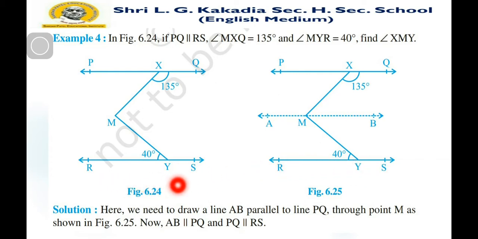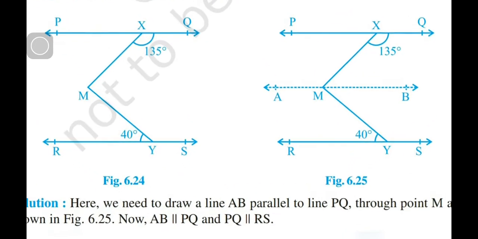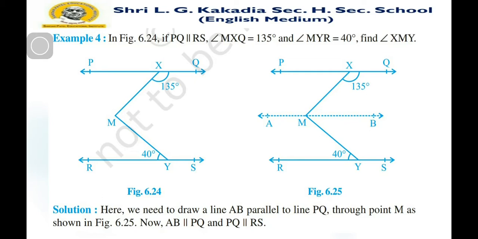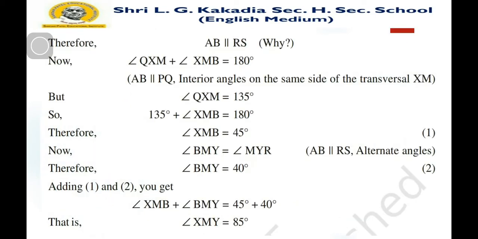Solution: we need to draw a line AB parallel to line PQ through point M, as shown in the figure. Now AB is parallel to PQ and PQ is parallel to RS, as you can see in the figure. Therefore, AB is parallel to RS, as we have axiom or theorem number 6.2. Now angle QXM plus angle XMB is equal to 180. Why? AB is parallel to PQ and these are interior angles on the same side of the transversal XM. So their sum is equal to 180.